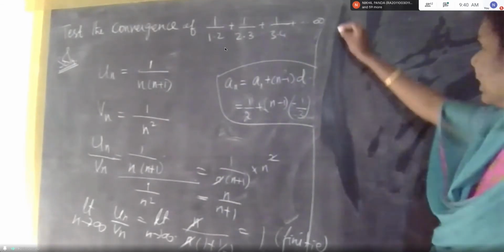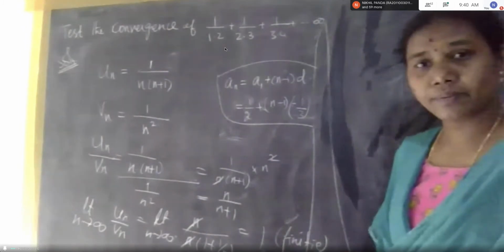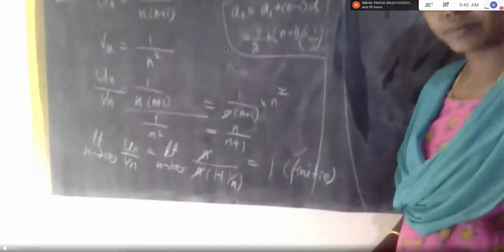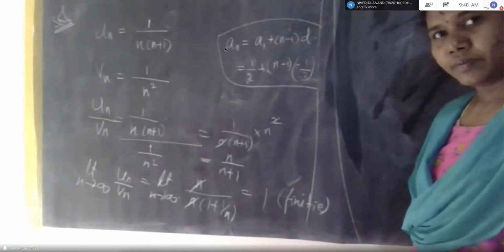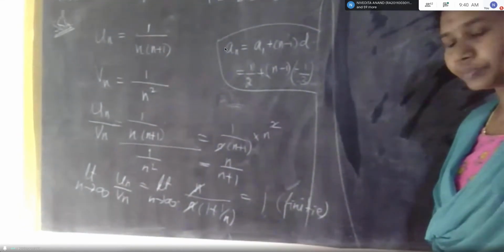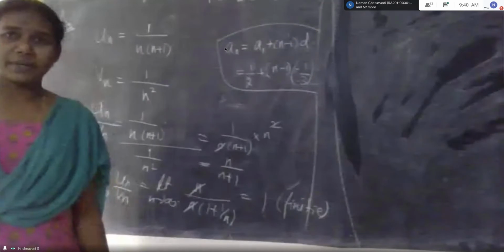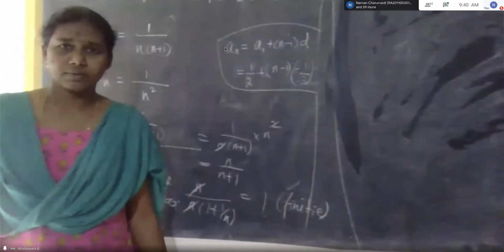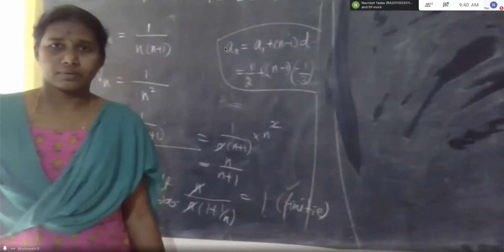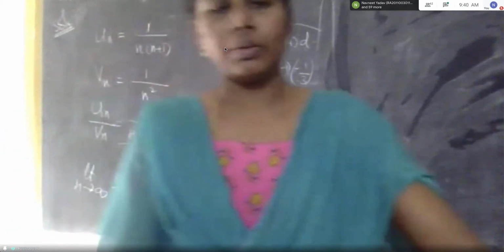Ma'am, can you please show the lower part of the board? Okay. What about Vn? We have to check separately for Vn, no? Guys, what about Vn?